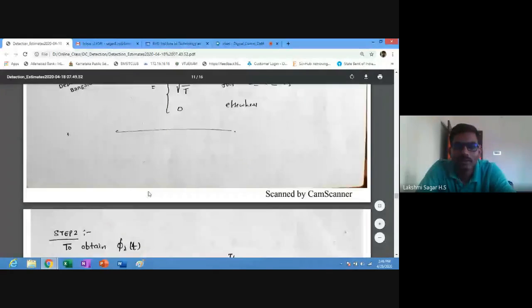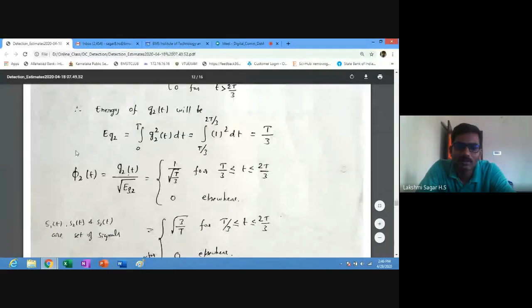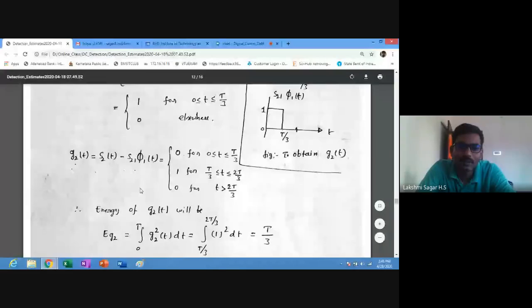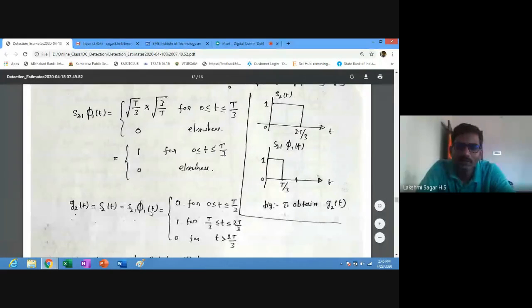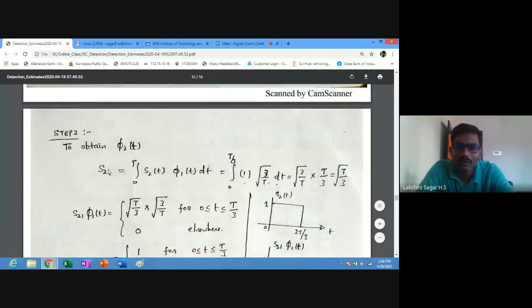Next, pi 2 of t. We already know the equation for pi 2 of t from the Gram-Schmidt orthogonalization procedure, which is equal to g2 of t by root of the energy of g2. Here g2 of t is nothing but s2 of t minus s21 pi 1 of t. S2 of t is 1 for the duration 0 to 2T by 3. First write the equation for s21, and substitute s2 of t and pi 1 of t.